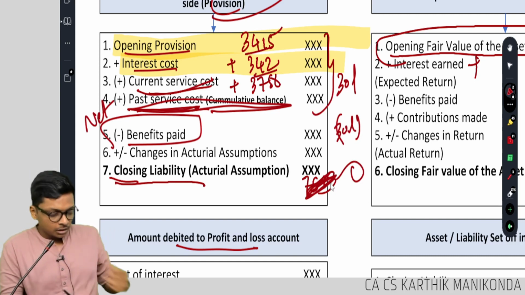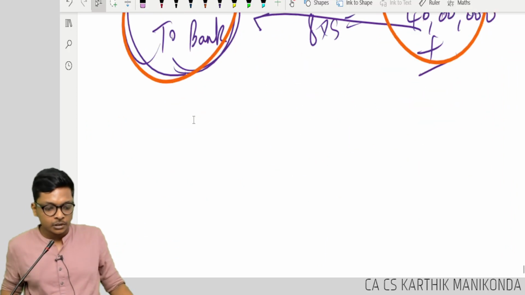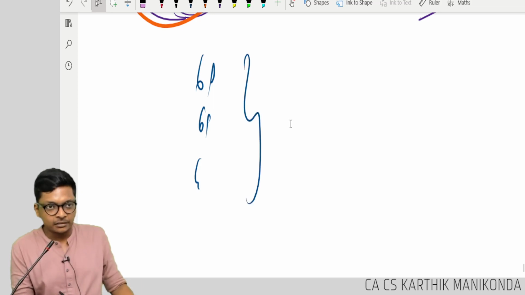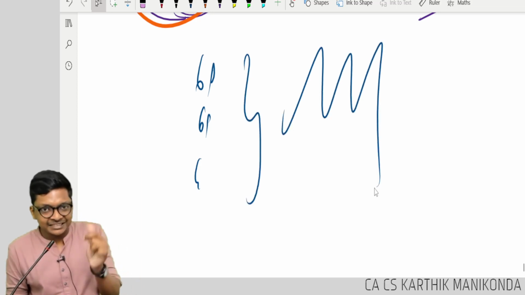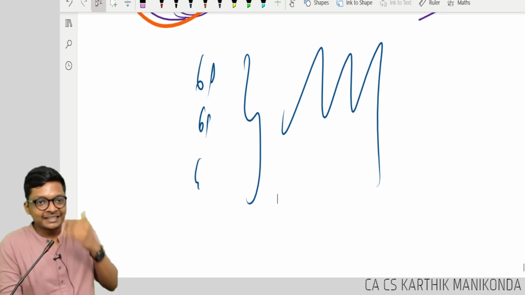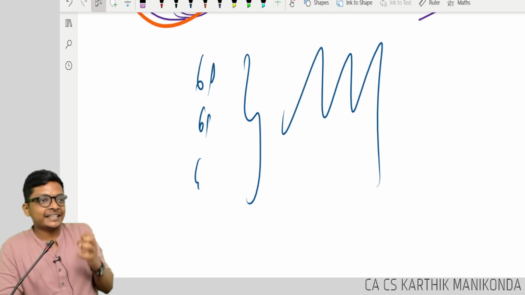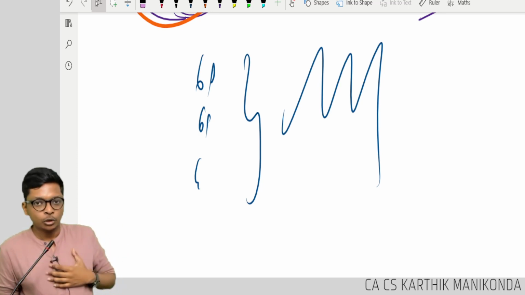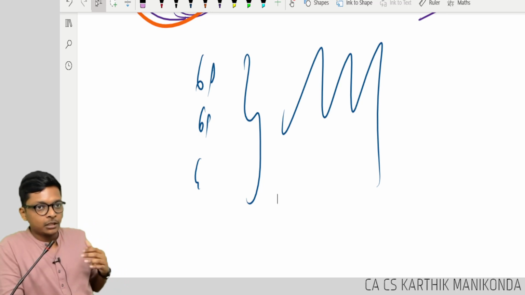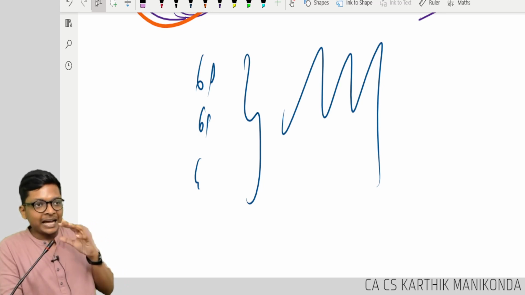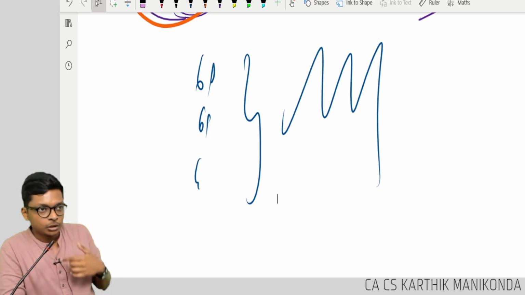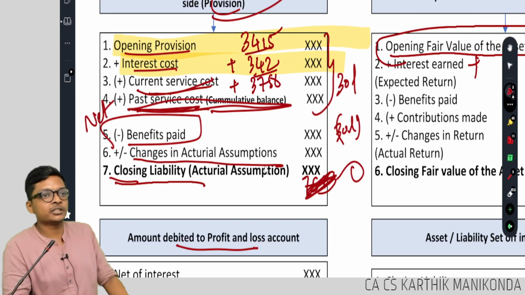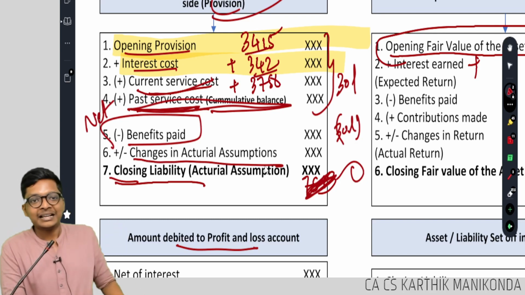Now apart from this, what am I discussing? We just did 6 lakhs, 6 lakhs, 6 lakhs every year. If it changes, such a change should also be increasing or decreasing. Such a change could happen for reasons like salary change, this change, that change. Clear? Now this whole thing is an estimate. Whose estimate? Actuarial estimate. Because it's an actuarial estimate, the actuary itself can change the estimates every year. So that change also, plus or minus, I will change as change in actuarial assumptions.